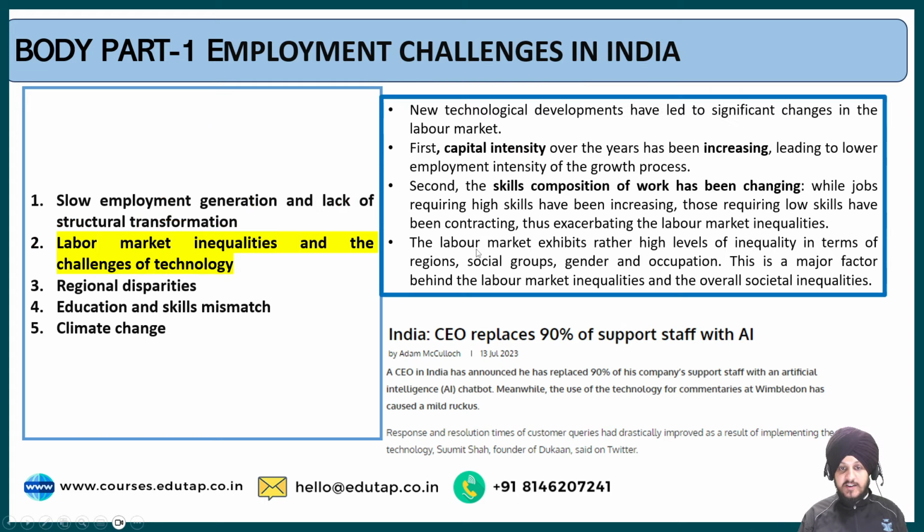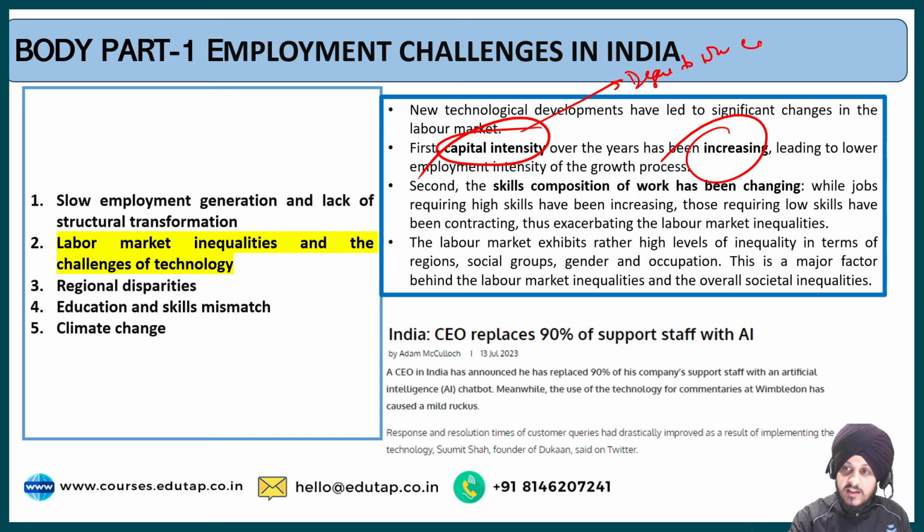So let us read the point, which says the new technology developments have led to significant changes in the labor market. First, the capital intensity over the years has been increasing. What do we mean by capital intensity? Capital intensity means the degree to which capital is utilized in the production process relative to labor.